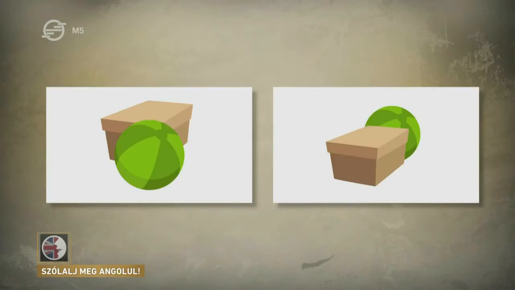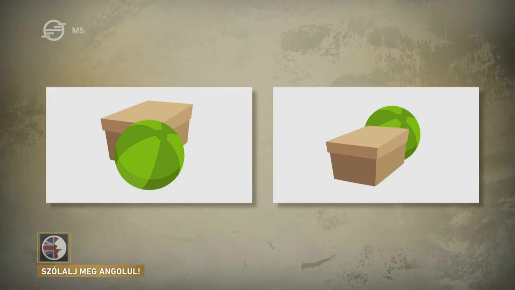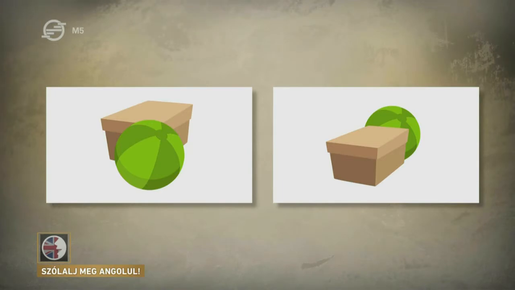And behind. Simple. Look at this picture. Now, when we look at the picture on the left, the green ball is in front of the box. When we look at the picture on the right, the green ball is behind the box. And what do you notice? Well, in front of and behind are opposites. This makes it really easy.